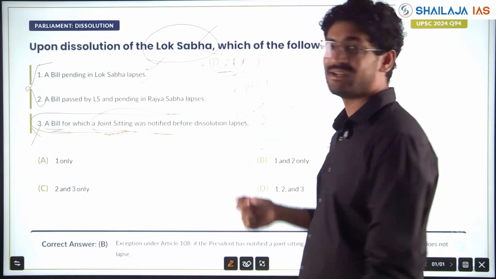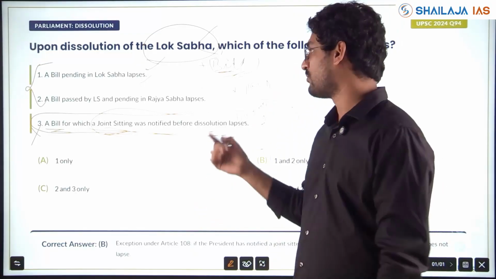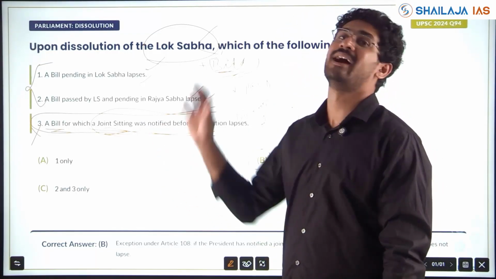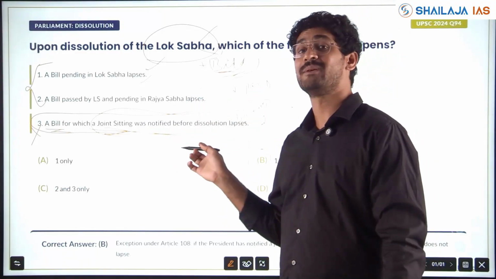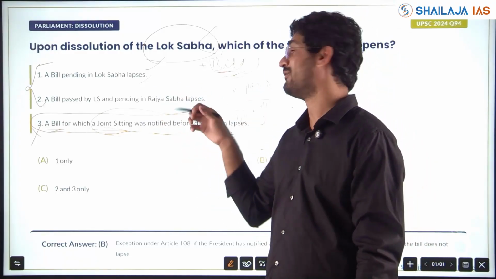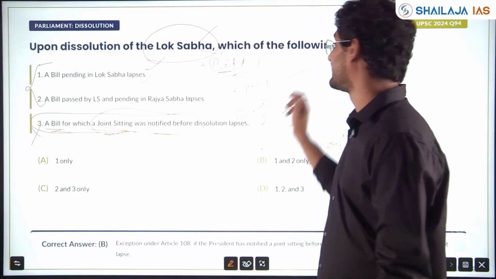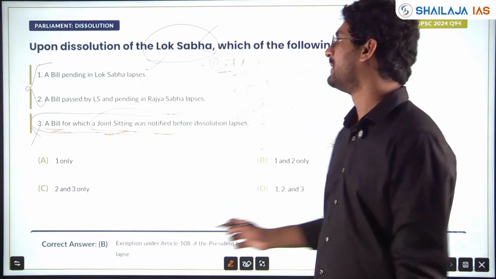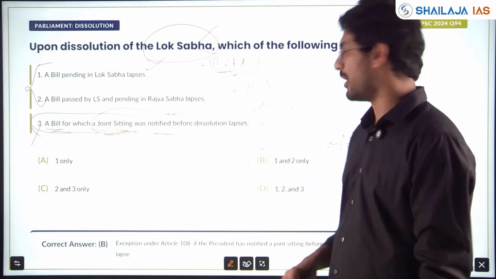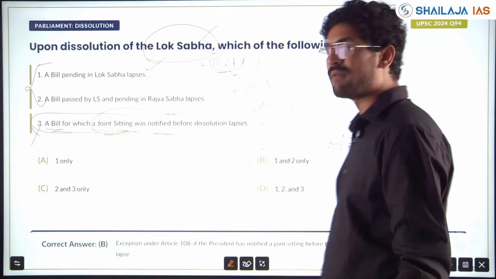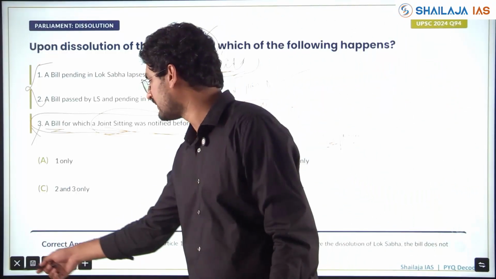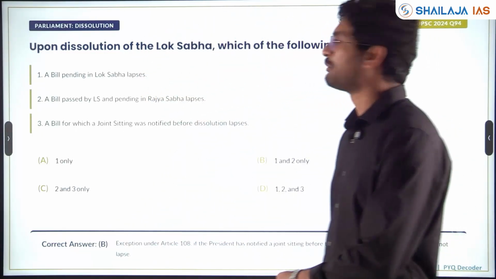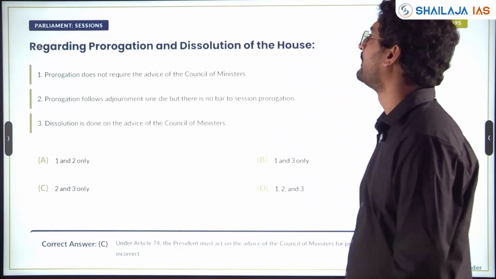Understand? In that way, the pair question is helping us. You might think one statement might be wrong and put two, but that statement might be right and the other statement might be wrong, and you will still end up with the right answer. That is one good thing with the pair, but the classical elimination which you used to do is now gone. There are a few such questions coming, but the majority of questions now are pair questions, around 40 to 50. So you have to be ready for both types.